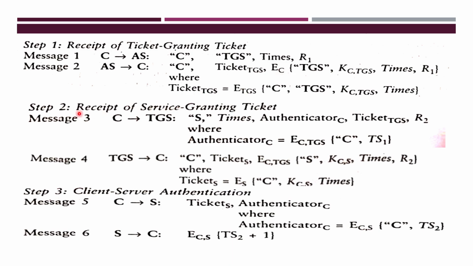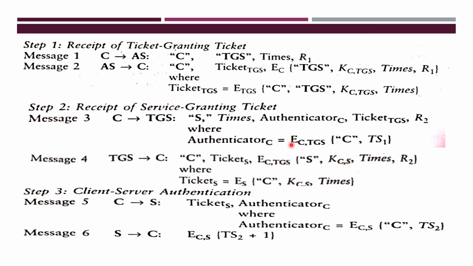Step 2, receipt of the service granting ticket. Now the service granting ticket request is received by the TGS here. Message 3 is sent by the client to the TGS. What does it contain? S, that is the server, and times, as I told, when the session is started. Authenticator C. What does Authenticator C contain?